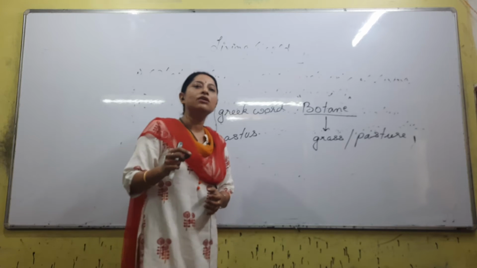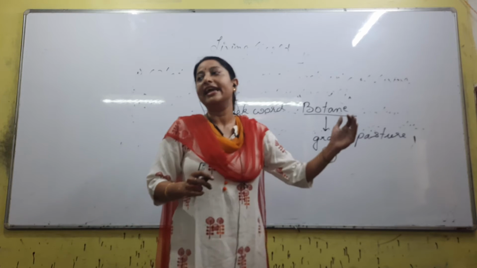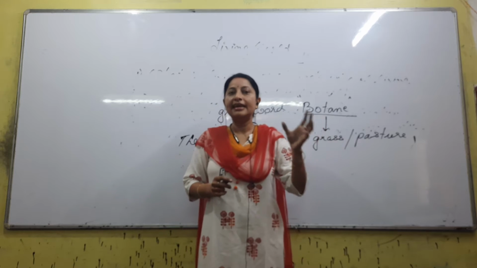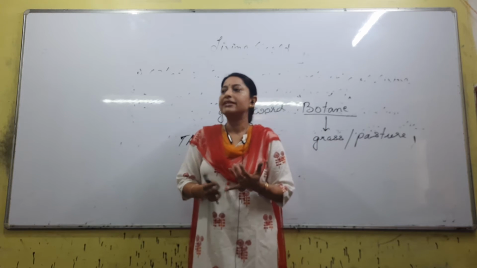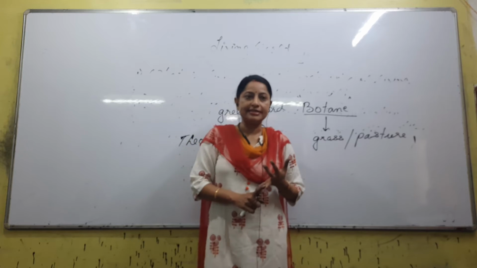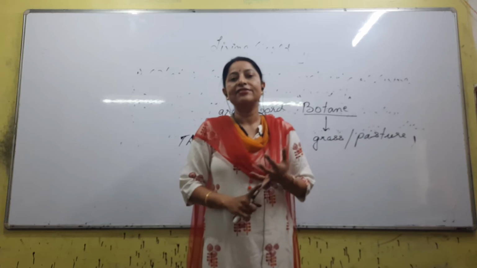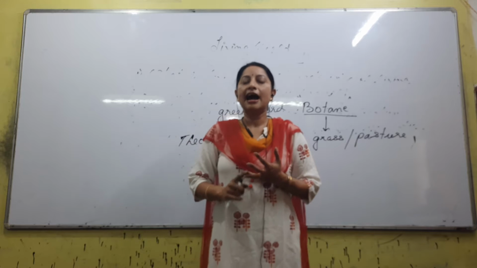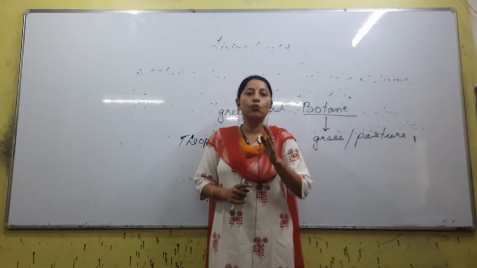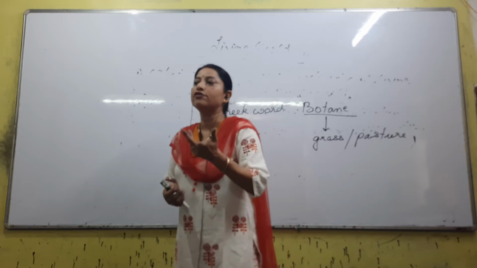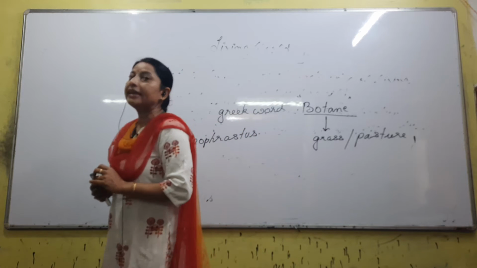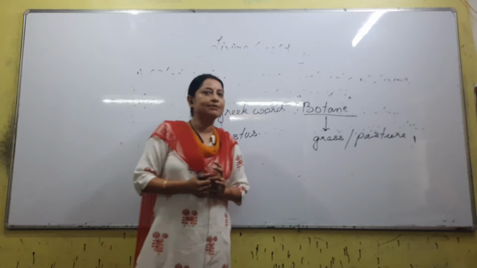So Aristotle and Theophrastus are key ancient contributors. They classified on the basis of morphological characteristics. Now if a question comes that Aristotle and Theophrastus are associated with which system of classification, what answer will you give? Out of the three, you have to choose one. It is obviously the artificial system of classification.